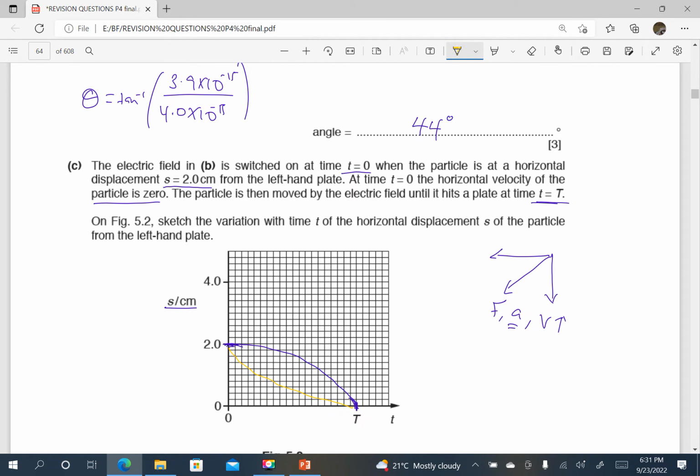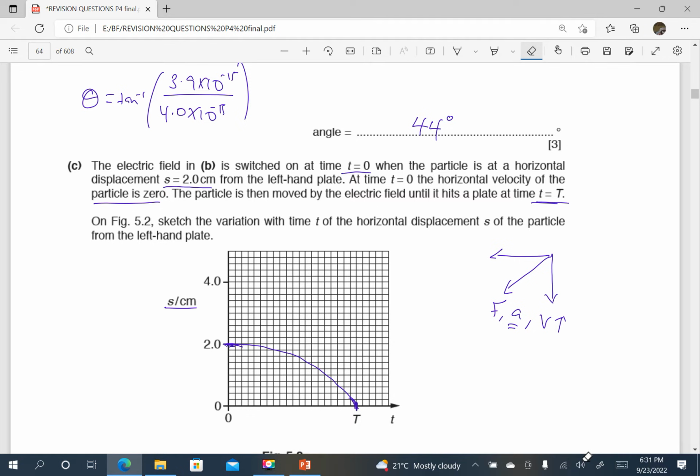The reason I couldn't draw it like this is that it would mean the gradient is decreasing, and a decreasing gradient means the velocity was decreasing, yet it is instead increasing. So a decreasing gradient of a displacement-time graph will show that the velocity was decreasing because the line would be becoming horizontal. So that would be extremely wrong. So the correct graph would look like that.